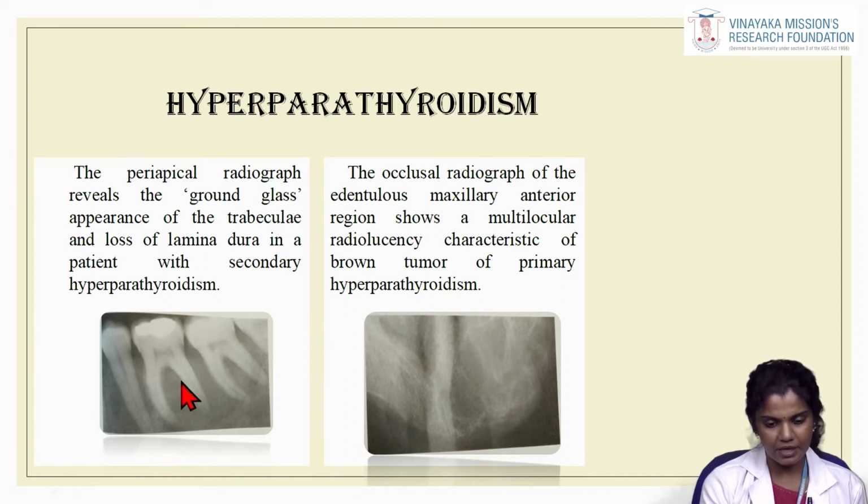Here again is a periapical radiograph showing the ground glass appearance and alteration in the trabecular pattern, and this is an occlusal radiograph. This shows a multilocular radiolucency which is characteristic of brown tumor of hyperparathyroidism.